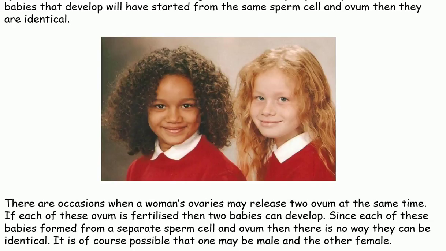There are occasions when a woman's ovaries may release 2 ovum at the same time. If each of these ovum is fertilized, then 2 babies can develop. Since each of these babies formed from a separate sperm cell and ovum, then there is no way they can be identical. It is, of course, possible that one may be male and the other female.